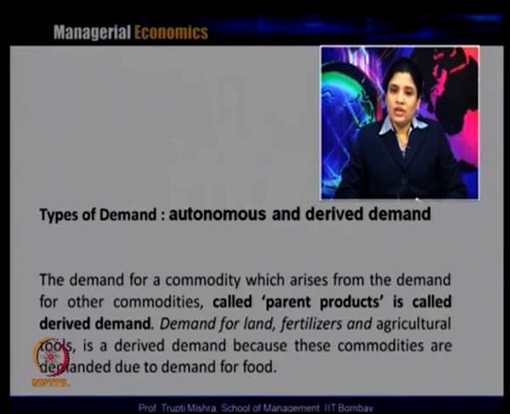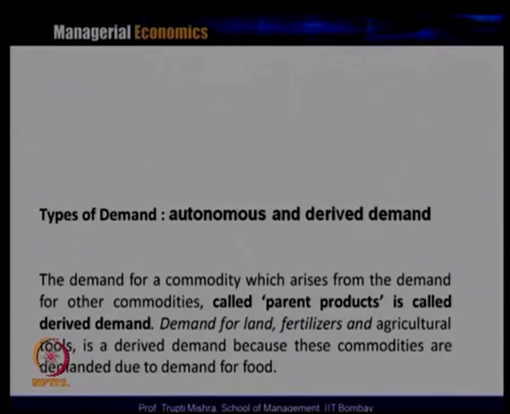And this is always a derived demand, because those commodities are demanded due to the demand for food. Why is agriculture being done? Because there is a demand for grains, and the demand for grain comes from the demand for food, and that leads to demand for land, that leads to demand for fertilizer, and that leads to demand for agricultural tools.